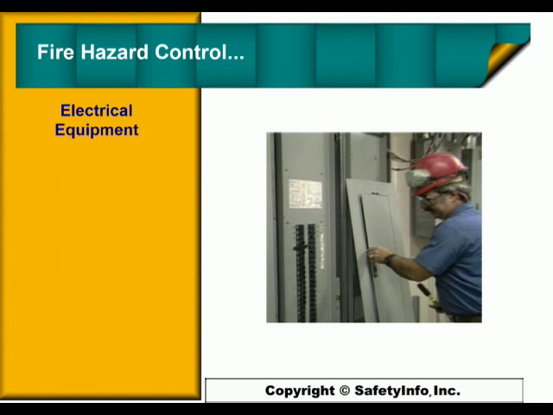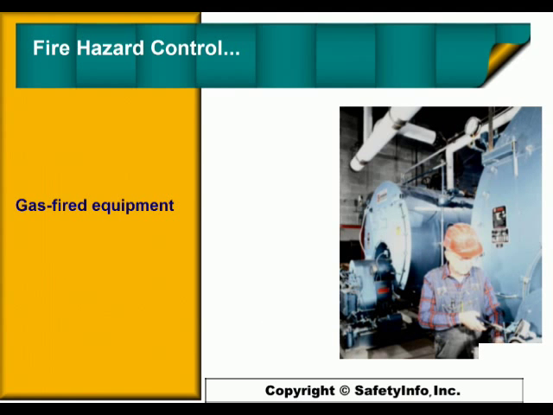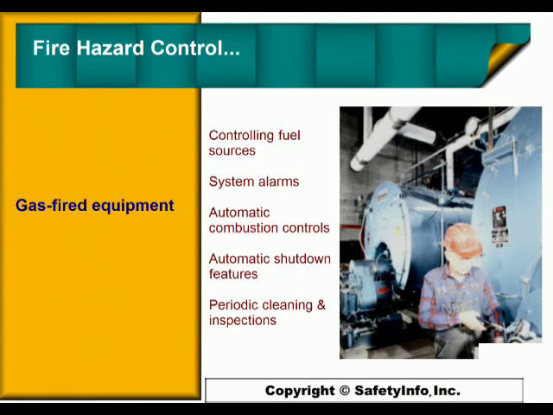Electrical fires are prevented by keeping areas around electrical equipment clear of material, safe design of electrical systems, controlling access to distribution equipment rooms, and not storing material in electric utility rooms. Fires from gas-fueled equipment, such as boilers and heaters, are prevented by strict control of the fuel sources, alarms and system controls, automatic equipment shutdown features, and periodic cleaning and inspections.